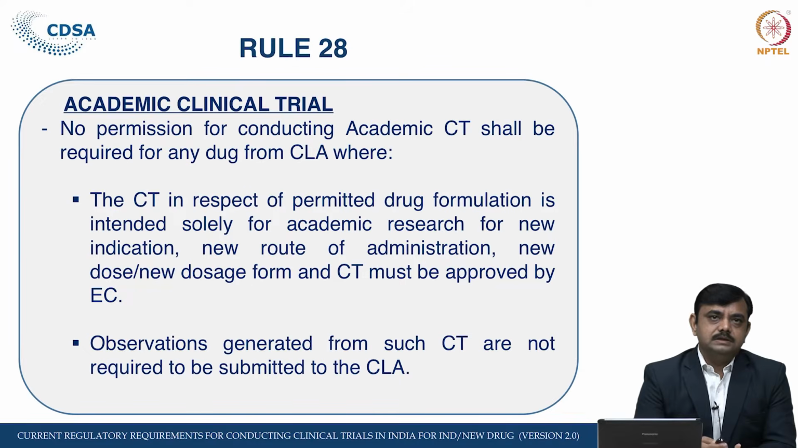And these conditions are: the clinical trial in respect of a permitted drug formulation is intended solely for academic research. For a new indication, new route of administration, new dosage form, the clinical trial must be approved by the ethics committee. So, for having this academic clinical trial, the drug should be an approved one, the molecule should be an approved one, and it should be purely for research purposes, and that may include research on new indication, new route of administration, dosage form or the strength.